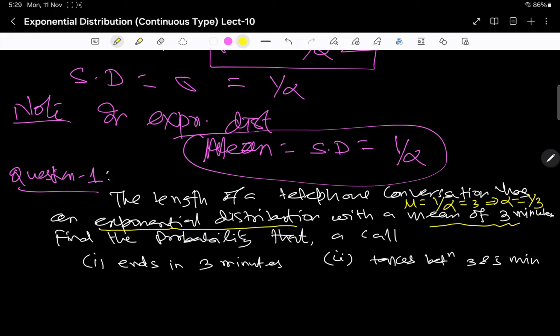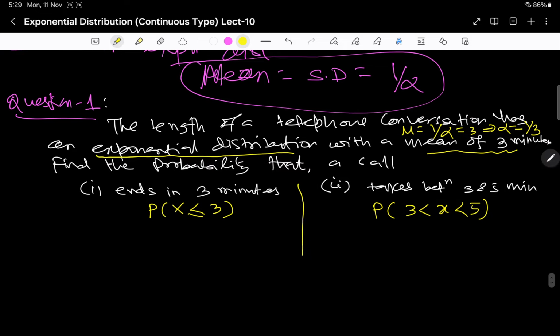Then find the probability that a call ends in 3 minutes, right? The call ends means the call lasts up to 3 minutes. And secondly, it is asked, takes between 3 and 5 minutes, probability of 3 less than x less than 5. So these two things are asked here.